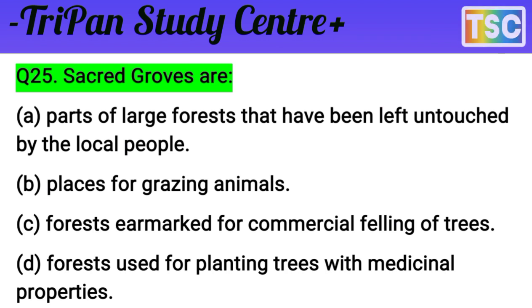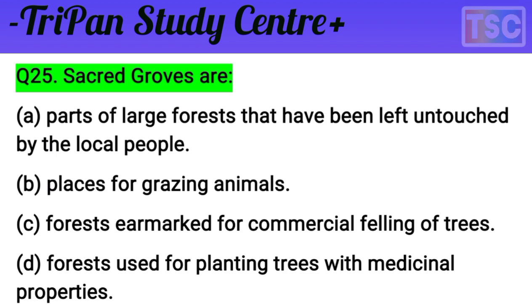Scattered groves are what? First of all, reject places for grazing animals. Forest as a market for commercial felling of trees is nothing here. Forest used for planting trees with medicinal properties is not applicable either.